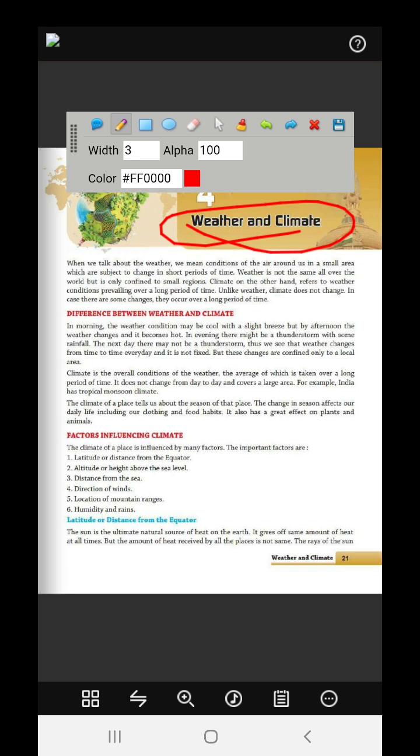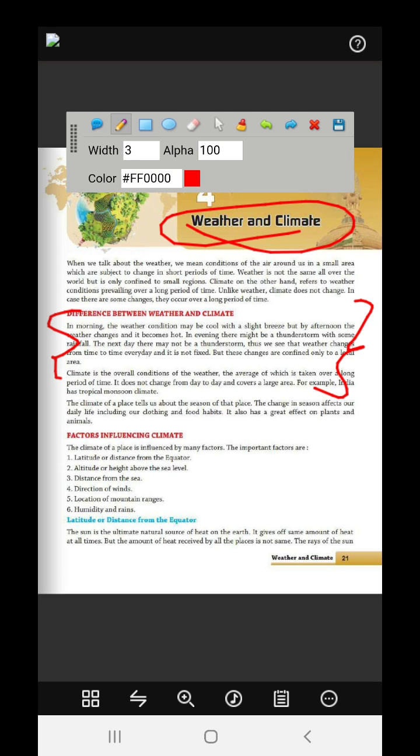Now, what is the difference between them? In the morning, the weather condition may be cool with a slight breeze, but in the afternoon the weather conditions become hot. In the evening, there might be thunderstorms with some rainfall. The next day, there may not be thunderstorms. Thus, we see the weather changes from time to time every day, and it's not fixed. But these changes are confined to a local area. Now, climate is the overall conditions of the weather, the average of which is taken over a period of time. It does not change from day to day and covers a large area.